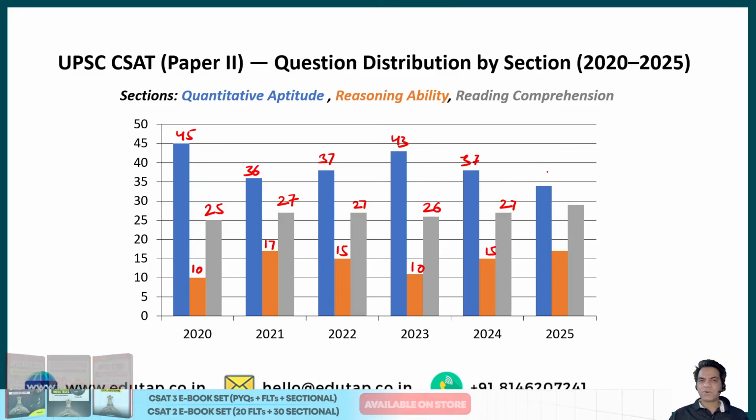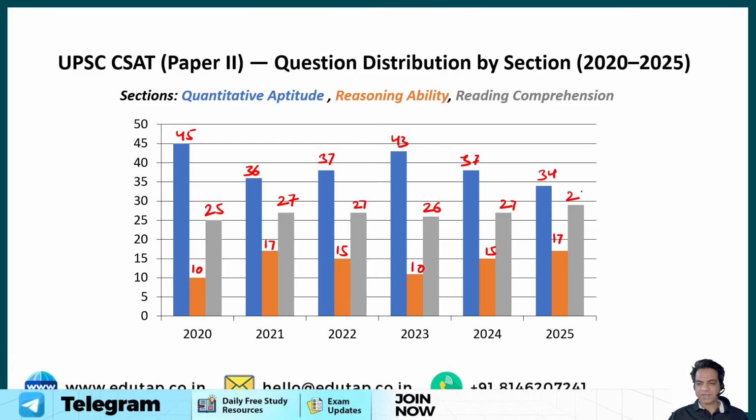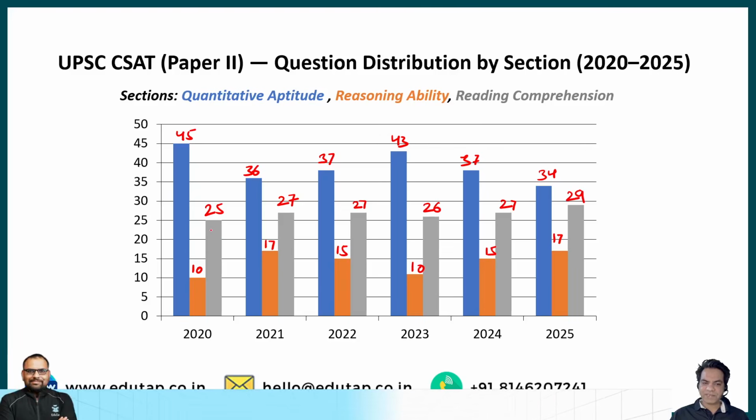Now, if we talk about last year, 2025, quantitative aptitude was 34 questions, reasoning 17 questions, and English 29 questions. So if you see the English comprehension part, this is worth 25, 27, 27, 26, 27, 29.